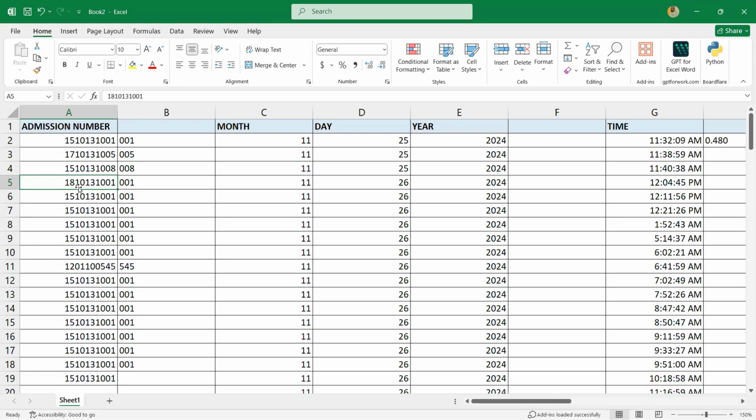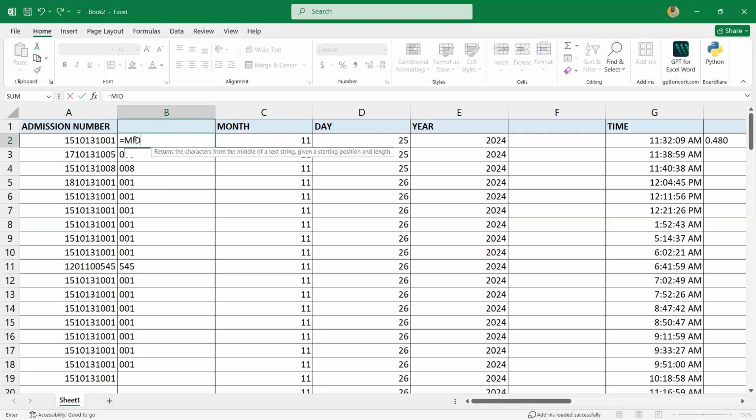And then mid. The mid is selecting from the middle of the text. When we say middle, we mean anything that is not first or last. So our middle started from this 8 up to this 0. That's what we call middle in this context. So now if you are writing the formula, you will say equals to mid, then you select the cell, then you say comma, then you select where you want to start.